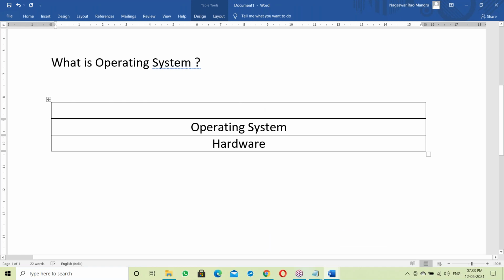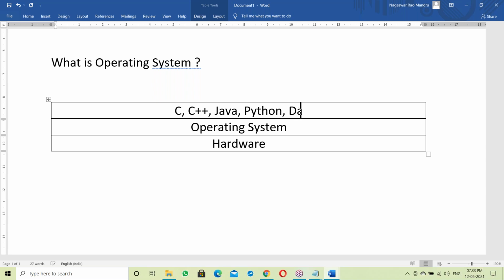The system is ready. Suppose you are learning C language, you have to install C software. Suppose learning C++, you have to install that. Java, software you have to install. Python learning, Python software. Suppose using some database, you have to install the database. Working with Hadoop, you install that too. All these are application software: C, C++, Java, Python, database, Hadoop.